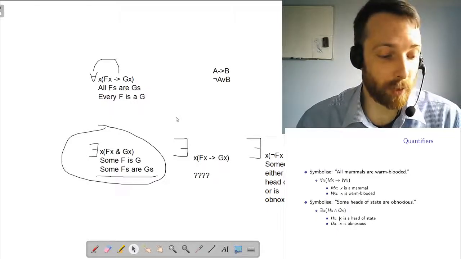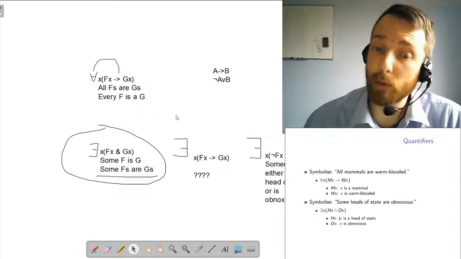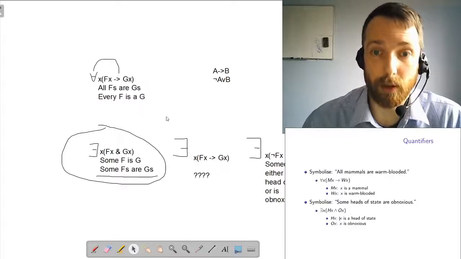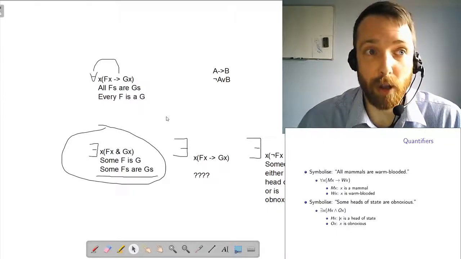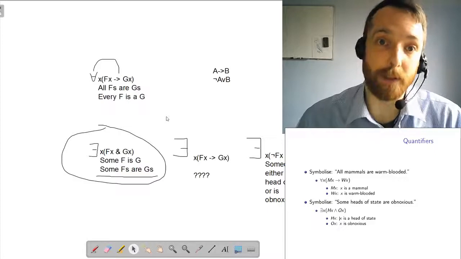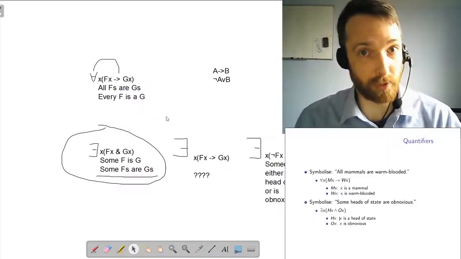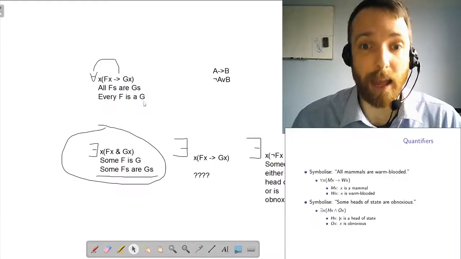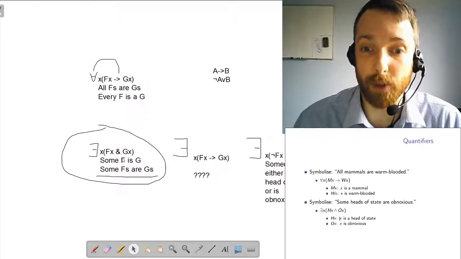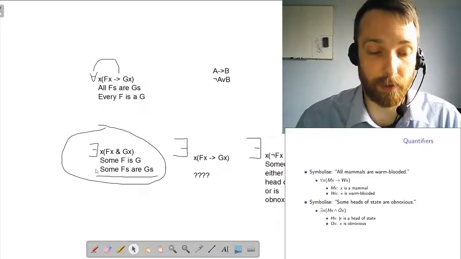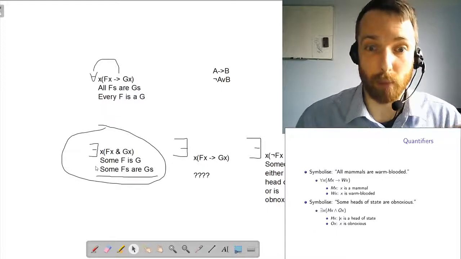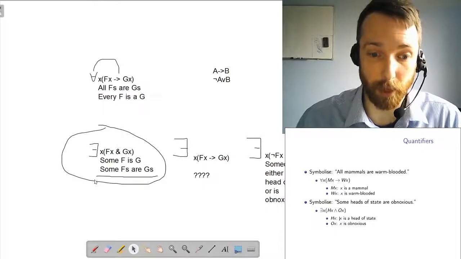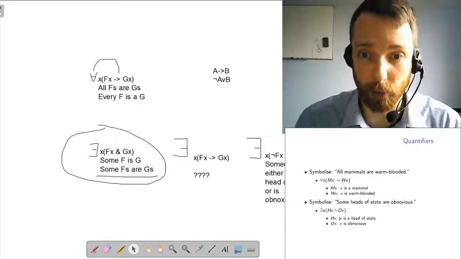These kinds of patterns are going to serve you extremely well. You're going to run into lots of sentences in English that I ask you to symbolize in FOL that you can rephrase as another English sentence that you'll be able to tell means the same thing and is in the form every F is a G or some F is a G. That's a technique we're going to use repeatedly as you're symbolizing sentences in the rest of this class. Okay, I'm going to stop there. Those two patterns, learn them, use them,